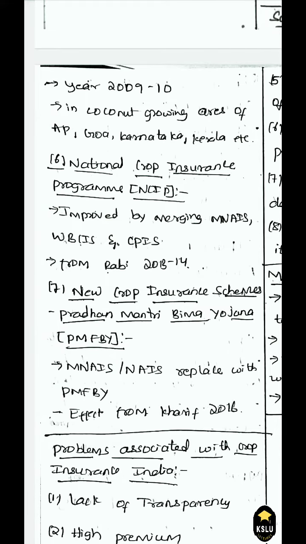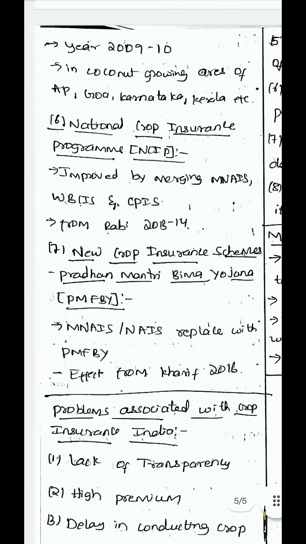The next scheme was the National Crop Insurance Program, NCIP. This was an improvement on the previous schemes. The previous schemes MNAIS, WBCIS and CPIS, which we saw, were merged and NCIP was introduced. It was started in the year 2013-2014.